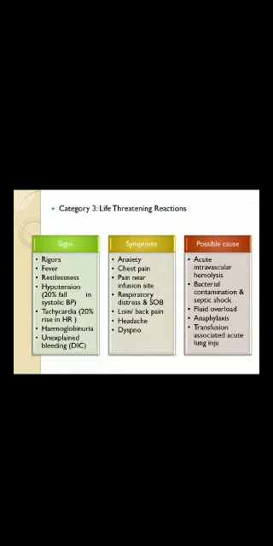So category 3 is life-threatening. It has rigors, fever, restlessness, hypotension, 20% fall in systolic blood pressure, tachycardia, 20% rise in heart rate, hemoglobinuria and unexplained DIC-like bleeding. Symptoms are anxiety, chest pain, pain near the infusion site, respiratory distress, loin or back pain, headache and dyspnea. Possible causes are acute intravascular hemolysis, bacterial contamination and septic shock, fluid overload, anaphylaxis, transfusion associated acute lung injury.